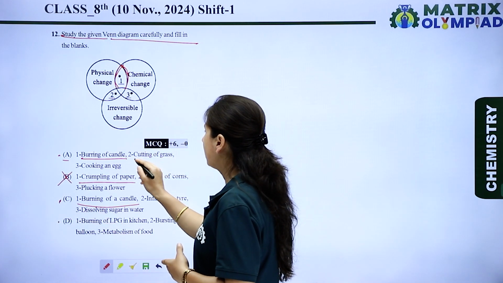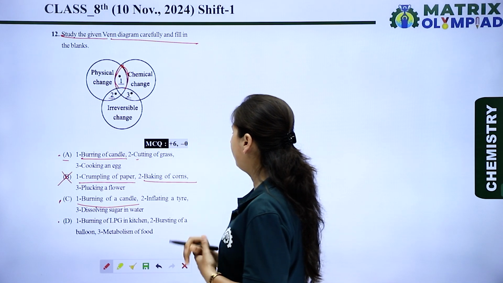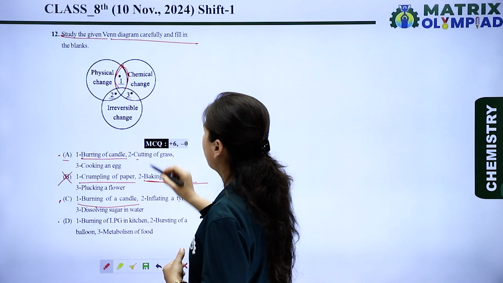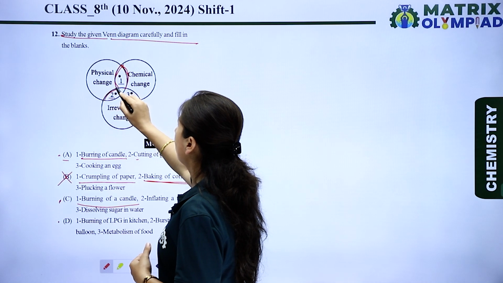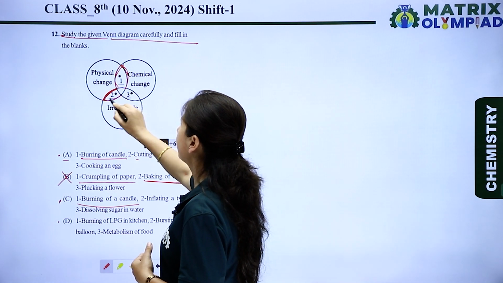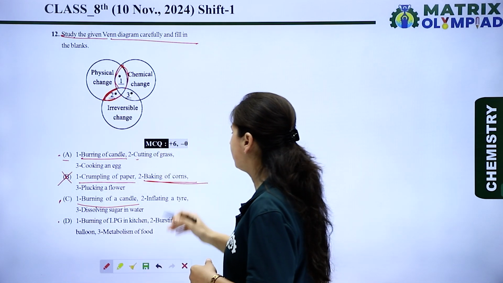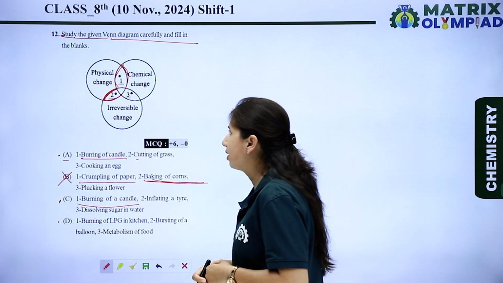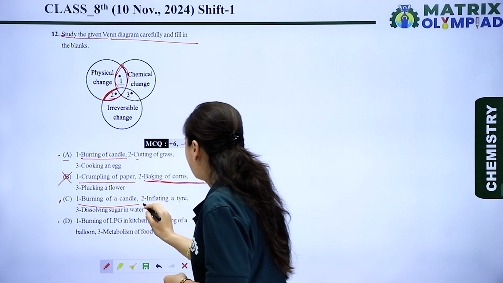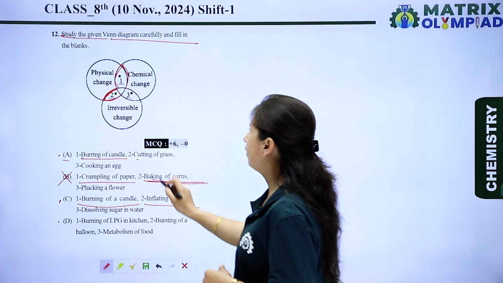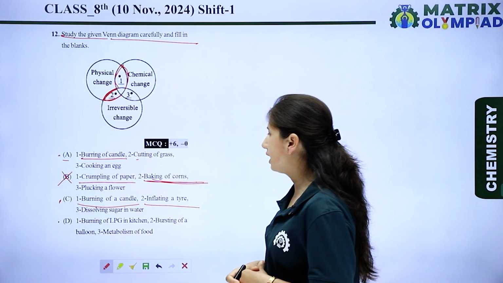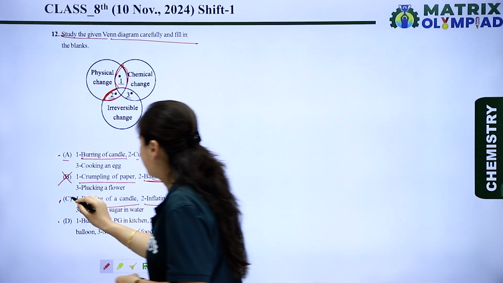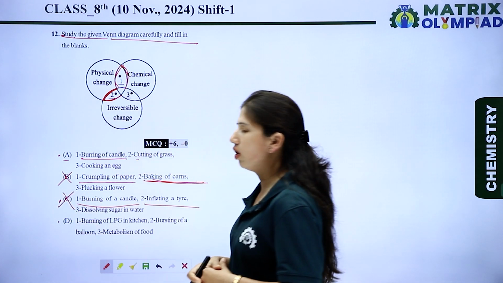Now the next one is baking of corn. If you're talking about the second, according to this, second is physical change and irreversible change, but baking of corn is not a physical change, it is chemical change. Now the next is inflating a tire. Inflating a tire is physical change, but it is not irreversible, it is reversible in nature. So it is also a completely wrong option.